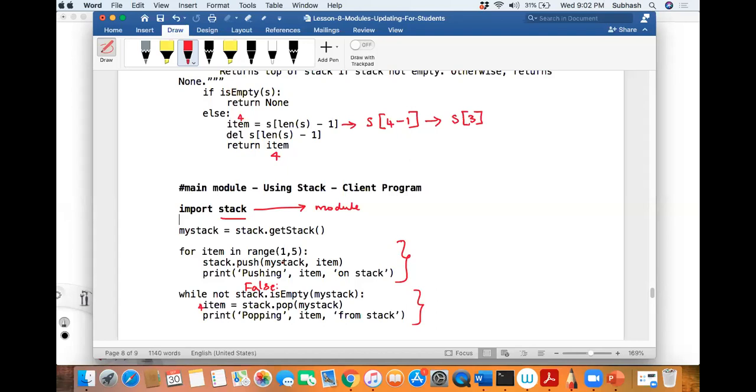I want you to write a client program like this. It's not using for and all those things. It's not using the range, so it is not continuous. The first time, you might tell the user to press P for push and D for display. He might say push, or he might say display. Then next you might say, enter a number to push, enter D to display, or enter P to pop, whatever it is. Based on that choice, if he says push, then you must ask him for a number. He'll enter a number, then you must store that number into the stack. You got what I'm trying to tell you?